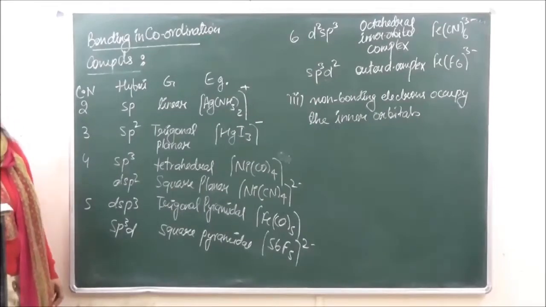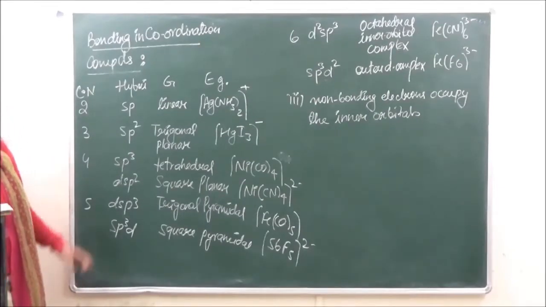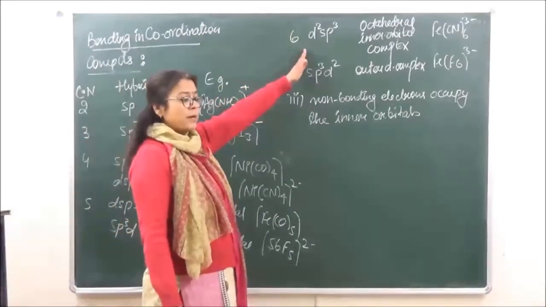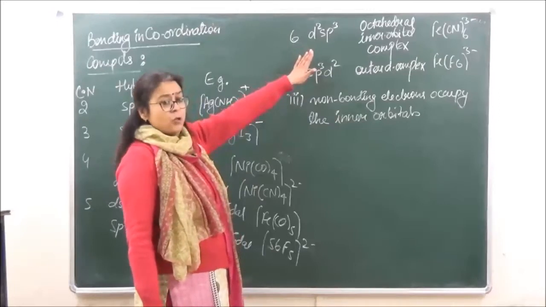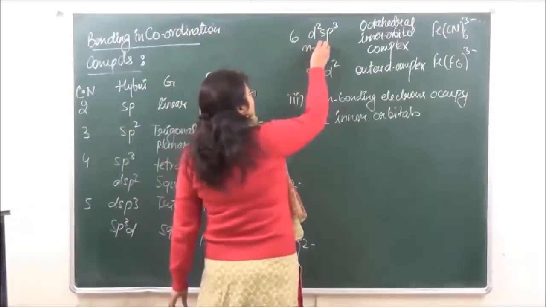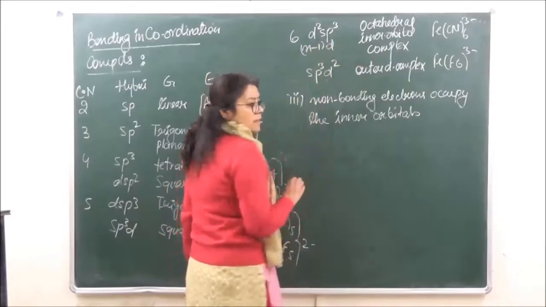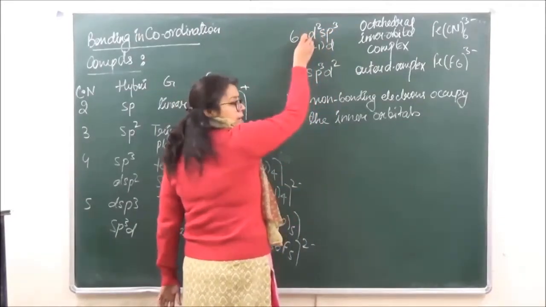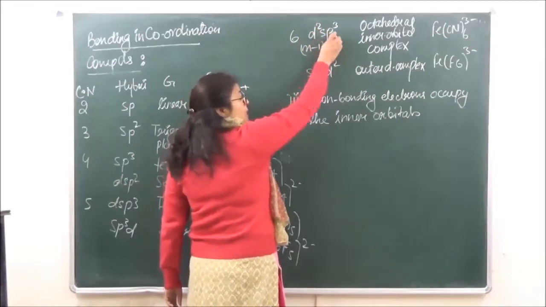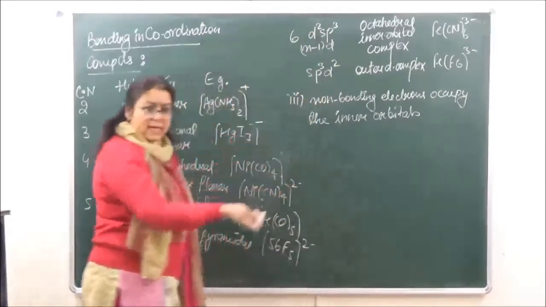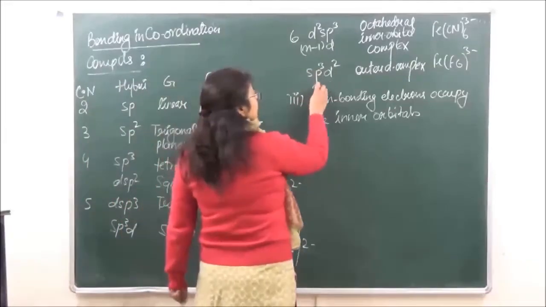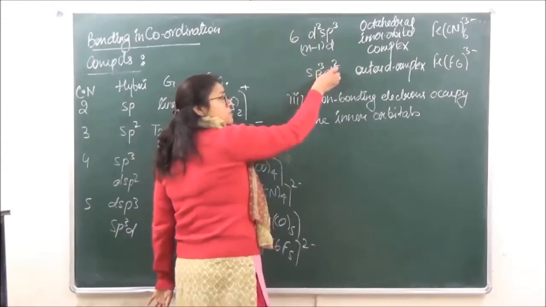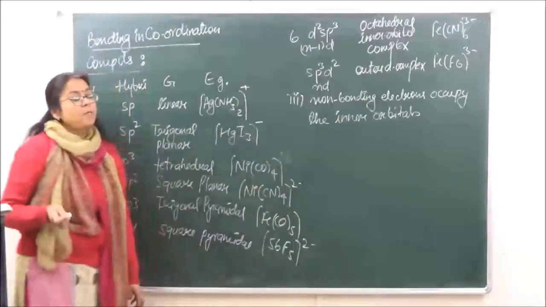So the d orbitals which are participating in this can be the inner orbitals, as we have done over here. When we write d2sp3, it means n-1 d is participating. That means अगर हम यहाँ पे 4s भर रहे हैं, यहाँ पे 4p भर रहे हैं, तो ये 3d है. So 3d, 4s, 4p. When we write the d outside, outwards, it means the nd orbital is participating, which means that this is 4s, this is 4p, then this is 4d, which is going to participate in bonding.